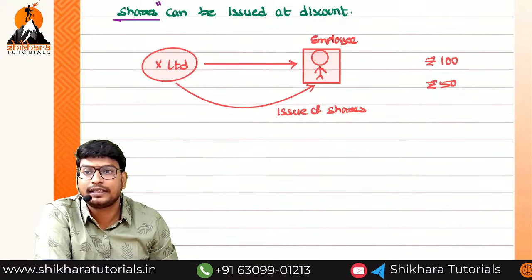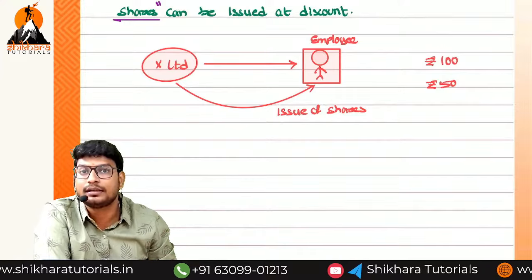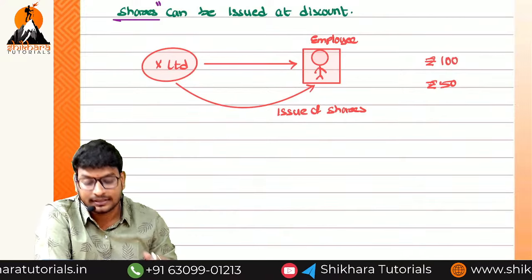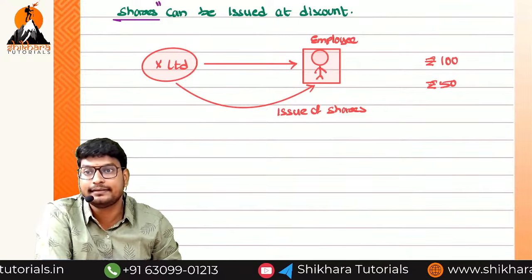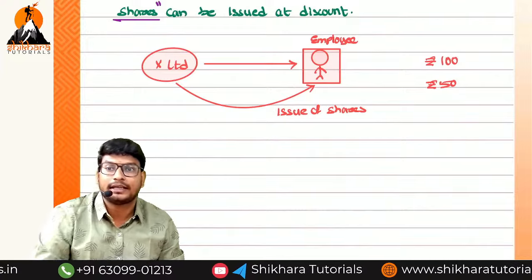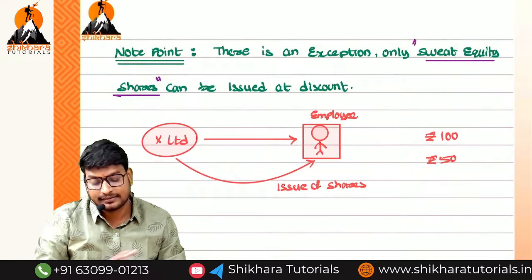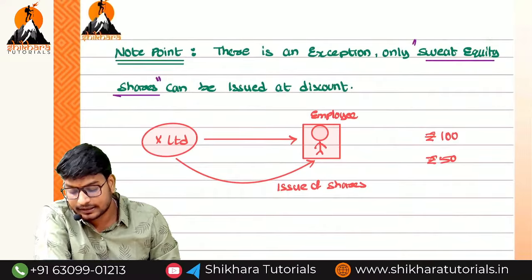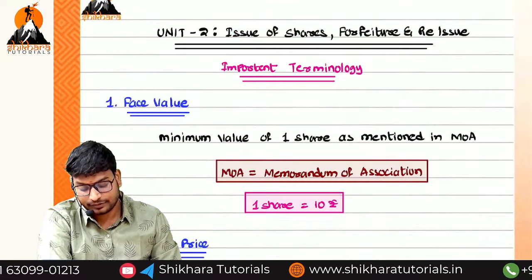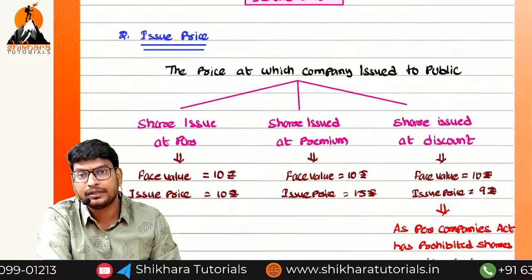So it is one option given to the employees at a discount. It is allowed. But for others other than employees, we cannot allow at a discount. Just remember this example. Don't write anything; these points are sufficient. So we have completed face value, and then we have completed issue price.